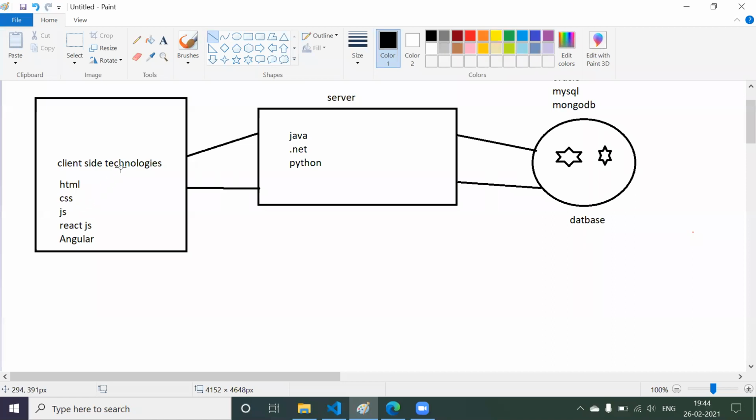So what is the role of a client side technology or a front end developer? His role is nothing but to take the data from the server and build a UI. So what kind of UI does he need to build?